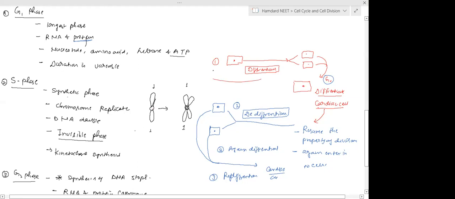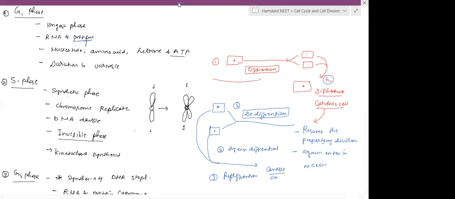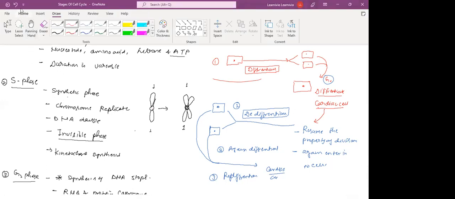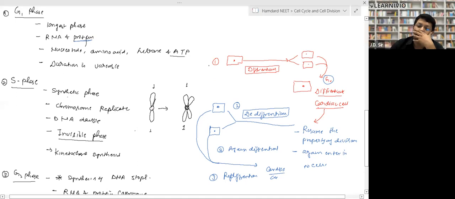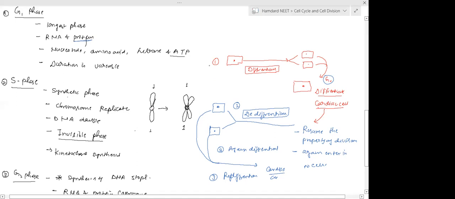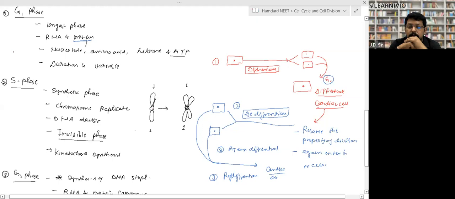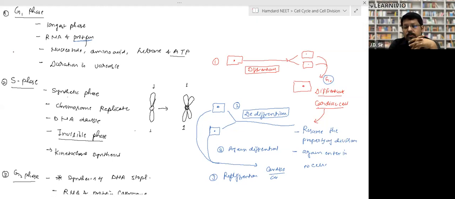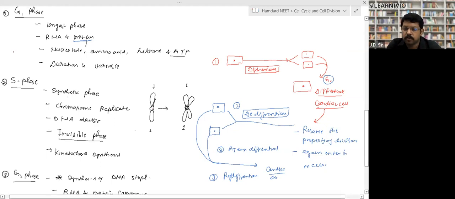Sir, there are some exceptions, right, where a haploid cell goes under mitosis. Usually, only diploid cells go under mitosis. Haploid cells undergo mitosis only.